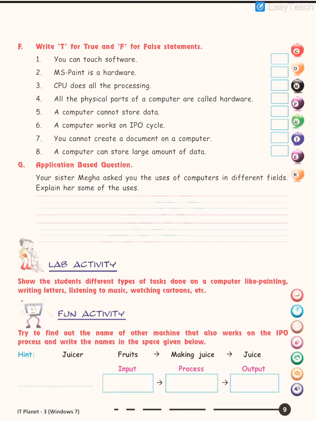Now write true, false. You can touch software, no, because this is not a physical component. MS Paint is the hardware, no, it is false. CPU does all the processing, true. All physical parts of a computer are called hardware, true. A computer cannot store data, false. It can store data. Computer works on IPO cycle, true. You cannot create a document on a computer, false. Computer can store large amount of data, it is true.